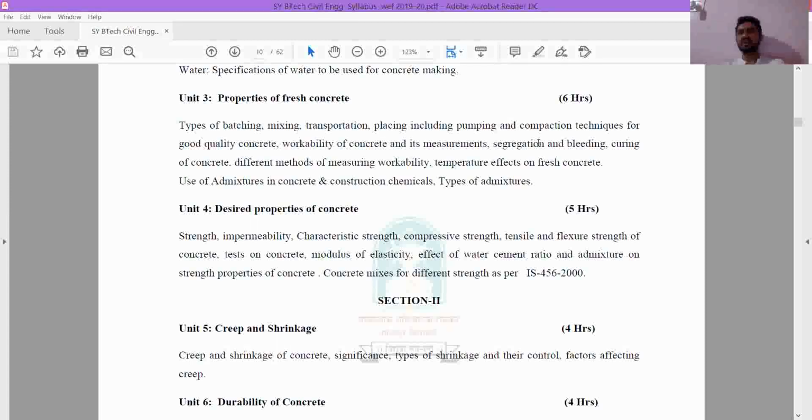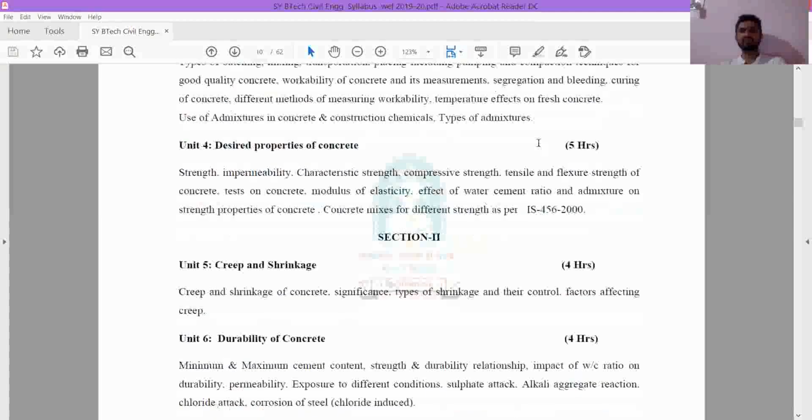Then we have durability, segregation, bleeding, curing of concrete, different methods of measuring workability, temperature effect. Then use of admixtures, and how they affect the properties of fresh concrete. So these are the things that we are going to study in the properties of fresh concrete.